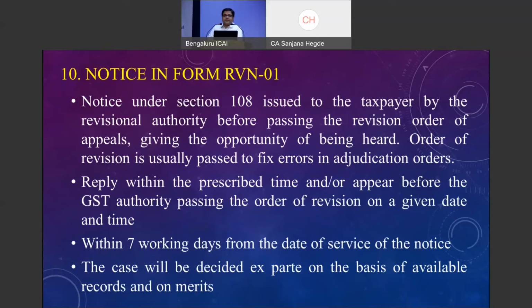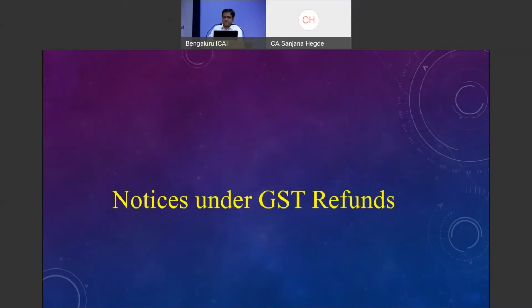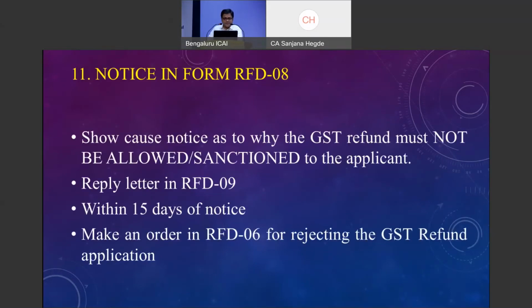Notices under GST refunds. These are very famous and regularly seen by many of us. A show cause notice will be issued asking why the refund should not be rejected. Many times it may so happen that since there is a condition that within 15 days they have to pass the 90% refund, the 90% refund will be passed, and later on they will issue a show cause notice stating that you return this 90% along with the interest and say why we should not reject this refund.